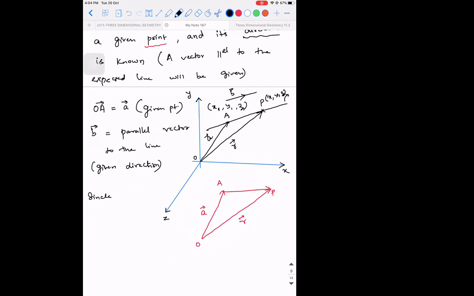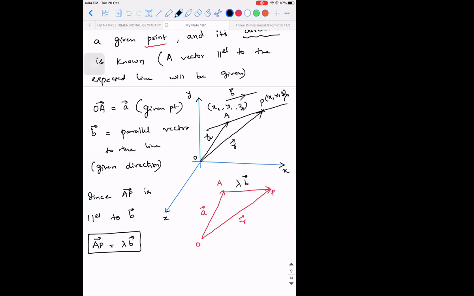Since AP vector is parallel to whom? Parallel to B vector. We know the condition for two vectors to be parallel. What is it? One vector should be lambda times another vector. Accepted. Yes, sir. So can I write AP vector as lambda times B vector?